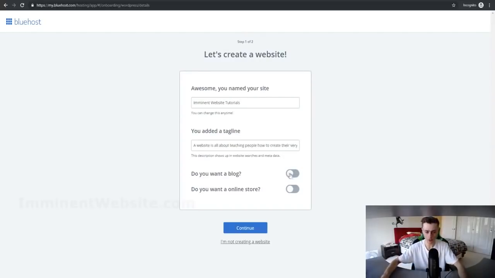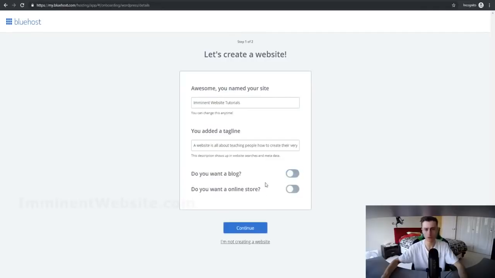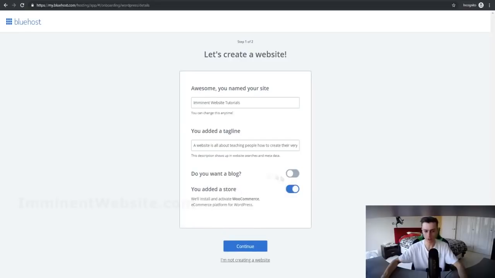So as you can see right here, you can click here if you want a blog, and you can choose the page, whether we want a home page or a different page, for example, to display your blog posts on. So you can do that. Or if you want to build your own e-commerce online store using Bluehost, you can go over here and click on whether you want to add your online store. What they're going to basically do is install and activate WooCommerce, and that's pretty much an e-commerce platform for WordPress, so you can build your very own custom online store as well.